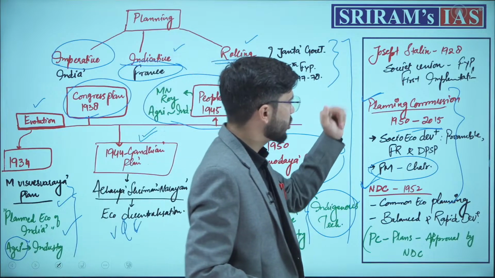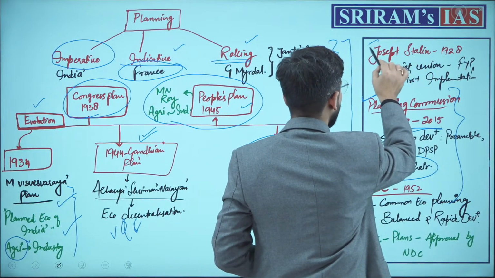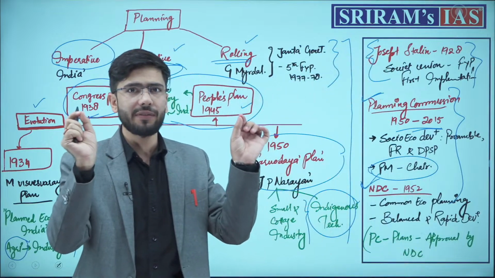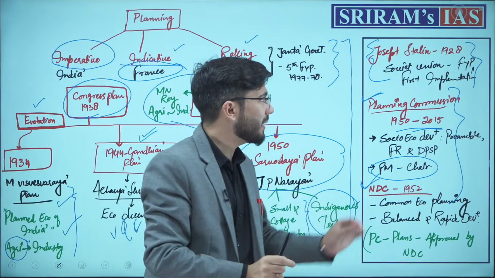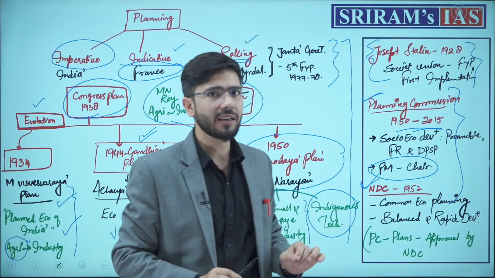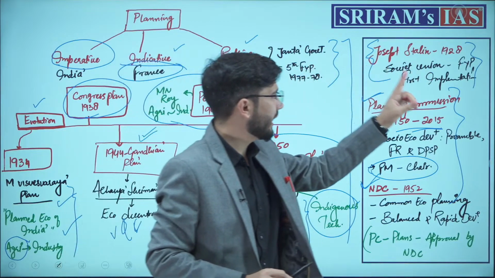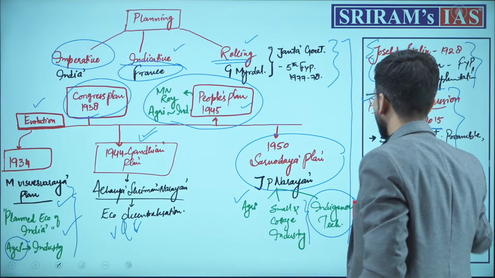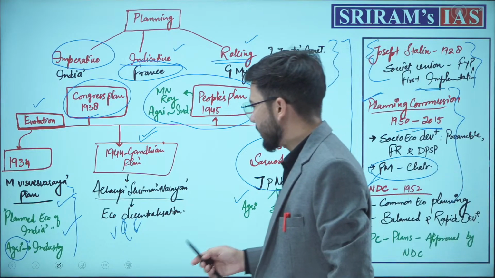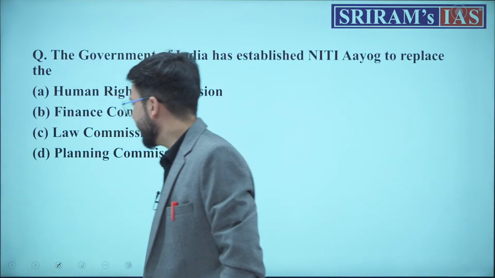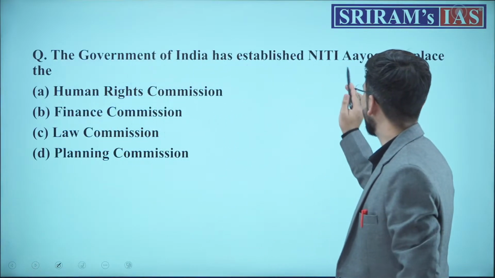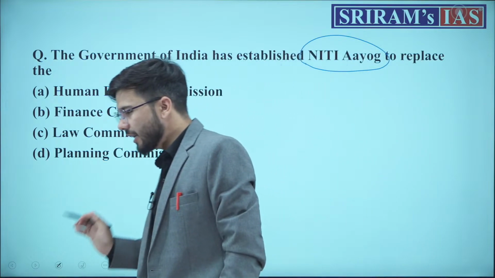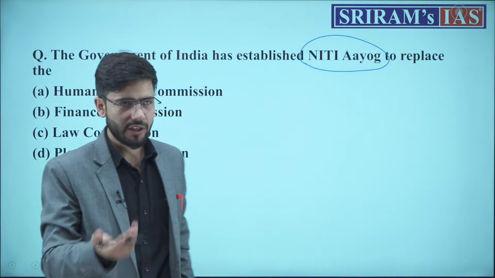Further, I want all of you to remember that the scheme of 5-year plans was first implemented by Joseph Stalin in 1928 in the Soviet Union. That was the first implementation of these plans. After this, what we need to know is about Niti Aayog, because Niti Aayog was asked by UPSC in one of its PYQs. All of these questions are PYQs.